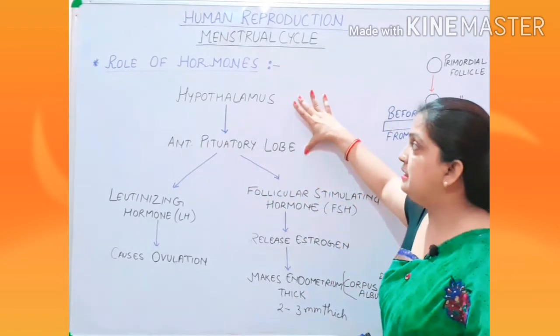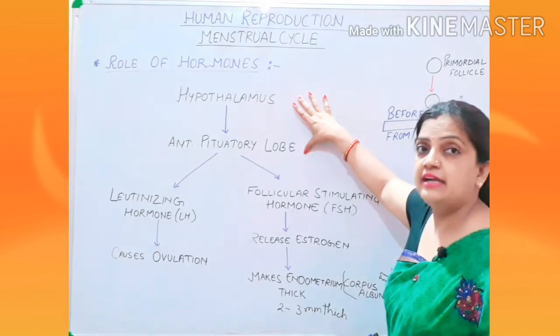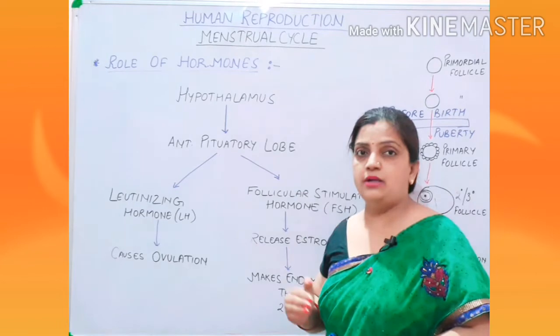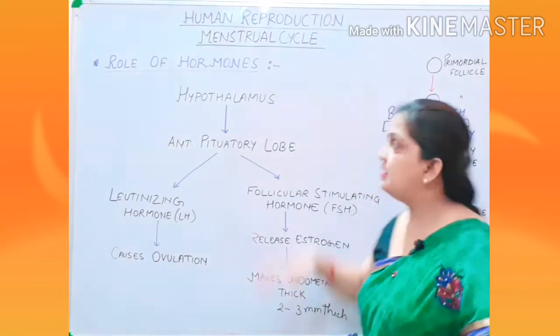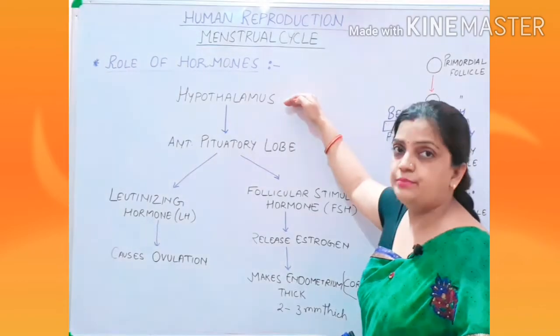Now children, these two endocrine glands are located inside the brain. Now pituitary lobe is called the master gland, and this master gland is controlled by your hypothalamus.